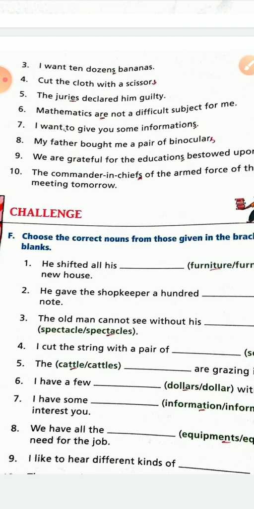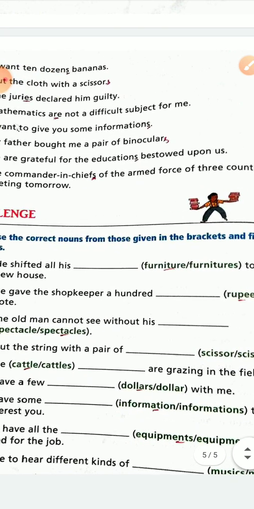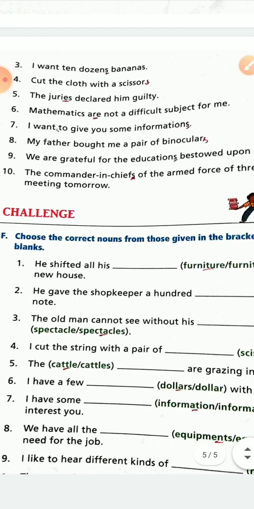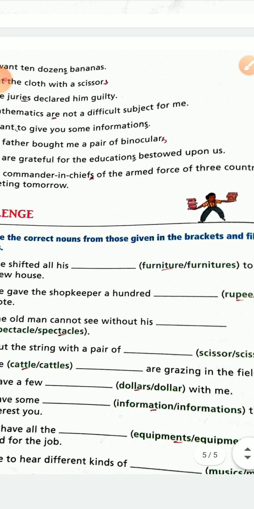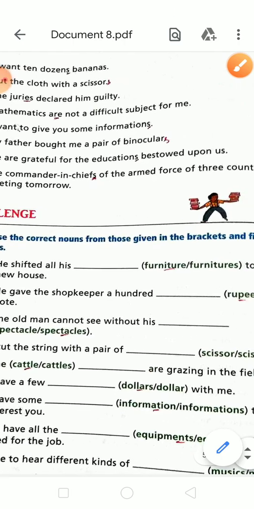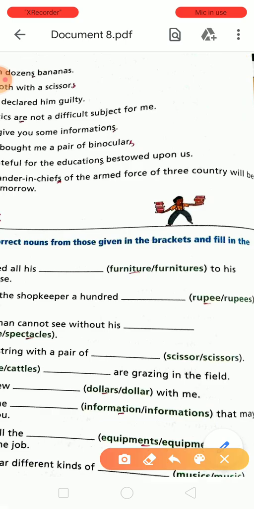Now next is choose the correct nouns from those given in the brackets. Okay, so listen carefully and select the correct word. First is he shifted all his furniture or furnitures. Everyone knows that furniture is always used in the singular form, not plural, so you will add the word furniture. Okay, next is he gave the shopkeeper a 100. Then you will add rupees. Okay, he gave a 100 rupees.